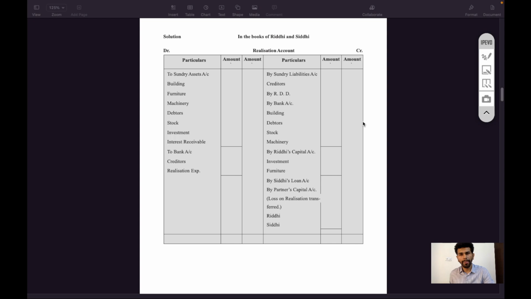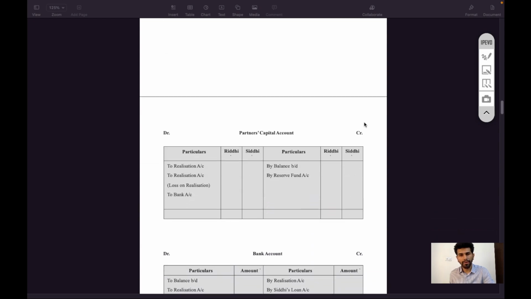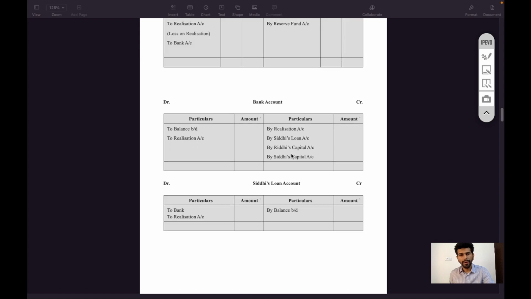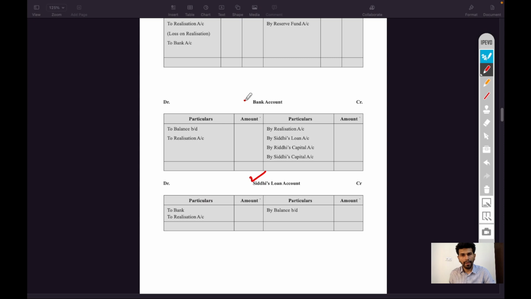Then we will prepare partners capital account, Riddhi and Siddhi. All the entries which are given in realization will be shifted to the opposite side of partners capital account, and then we will prepare partner's loan account and bank account. All the adjustments are made in bank, and ultimately bank account will need to be closed.